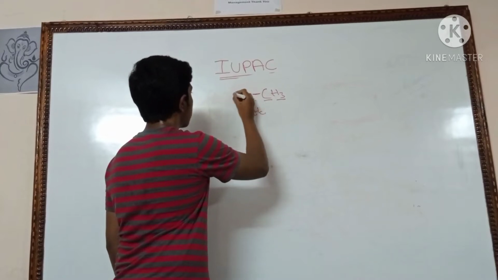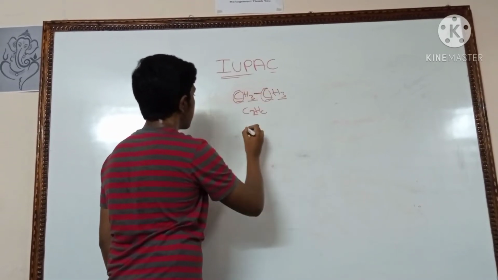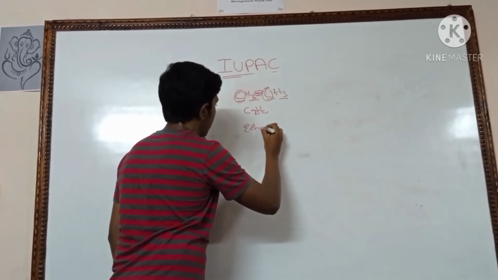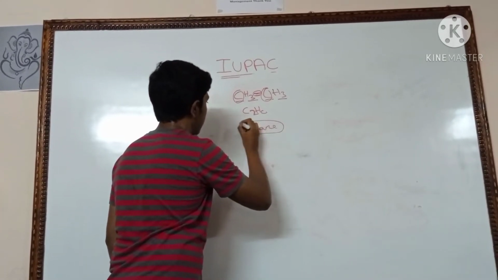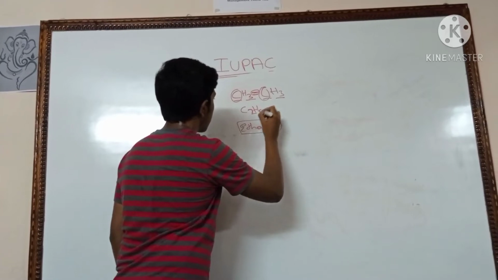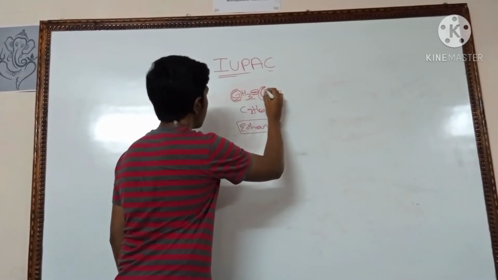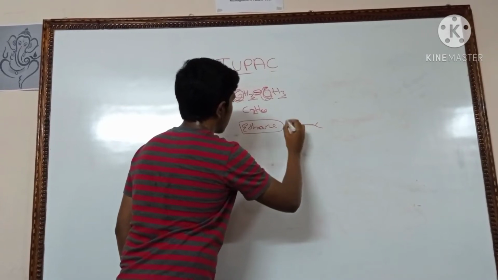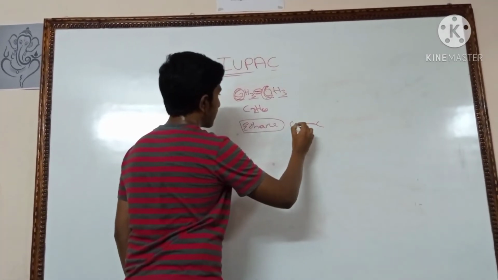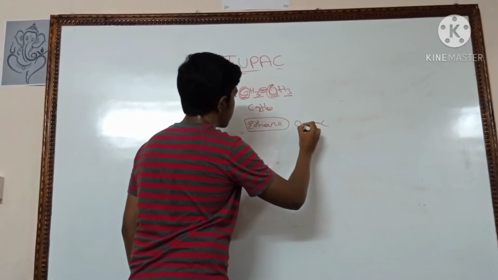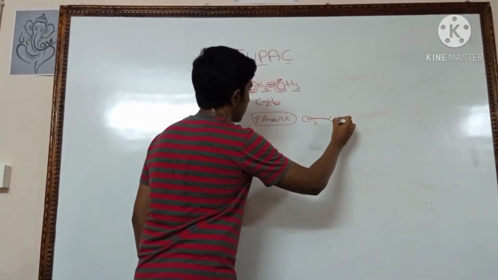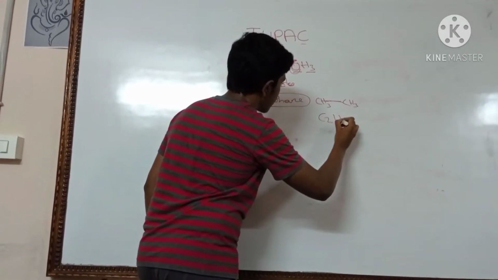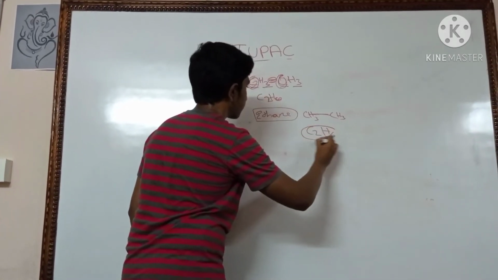If you have 2 carbons, you write eth, and there is a single bond, you write ane. Eth, ane. Now the symbol of ethane is, you have 2 carbons here, C2, and out of 4 valencies, one is linked with the bond and left out is 3 hydrogens, so H3, and it can be written as C2H6. Got it?